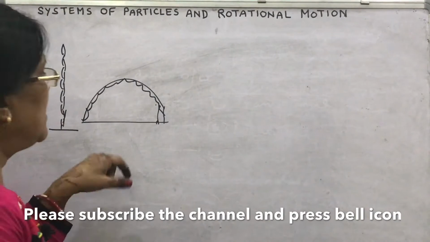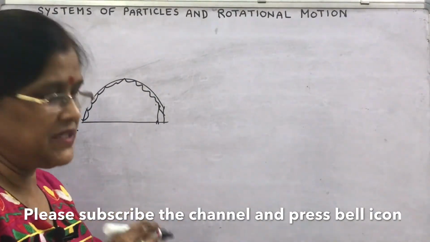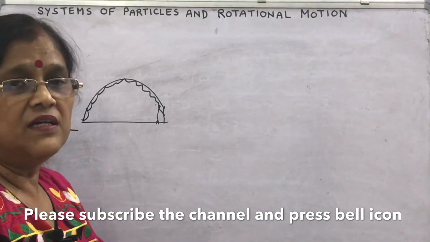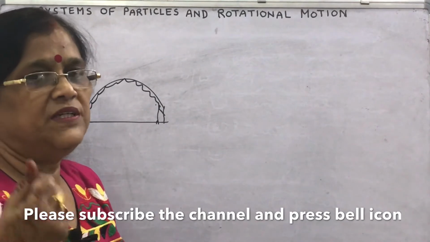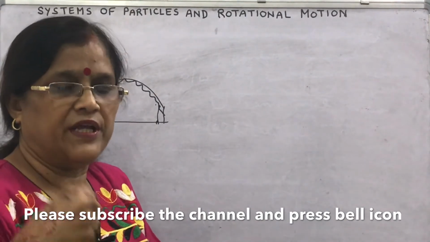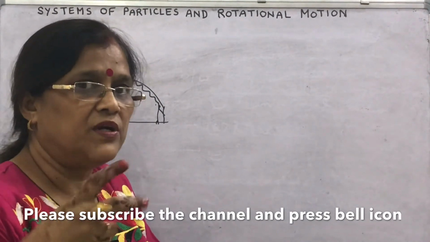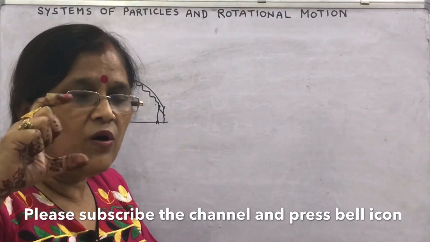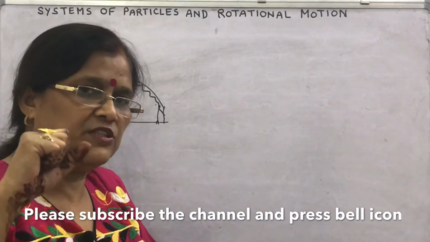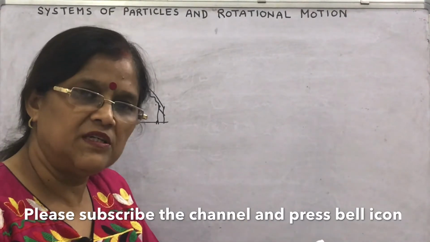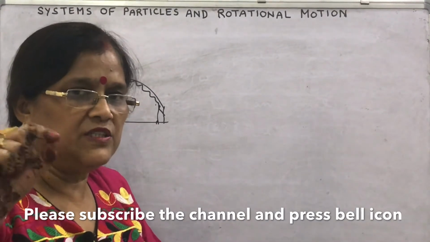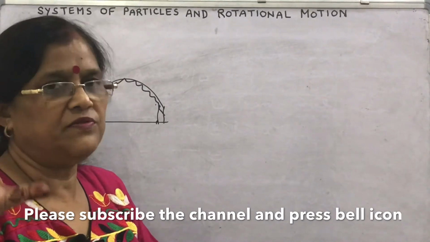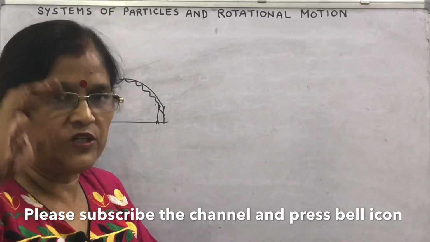We will study the motion of extended objects by considering the objects as rigid bodies. What do you mean by a rigid body, a rigid object? Any pair of particles always remains at a fixed distance. The position of a particle remains fixed. It doesn't change. The distance between any two particles remains fixed. Such bodies are said to be rigid.